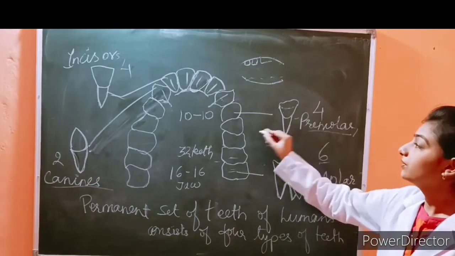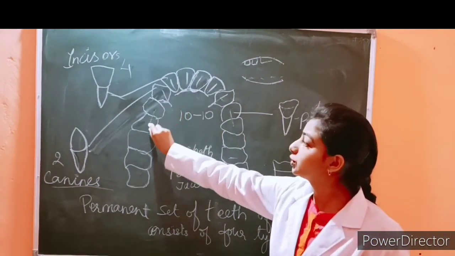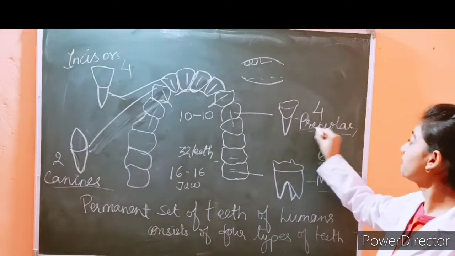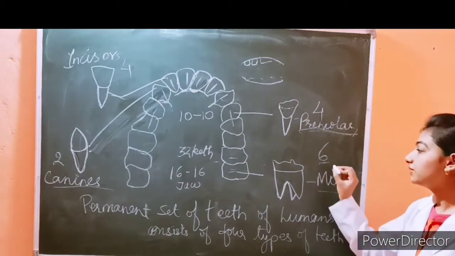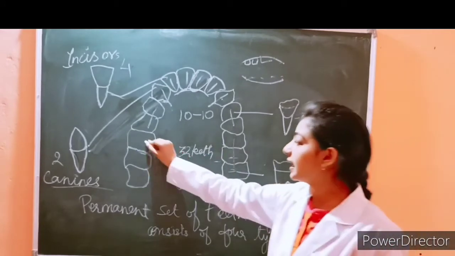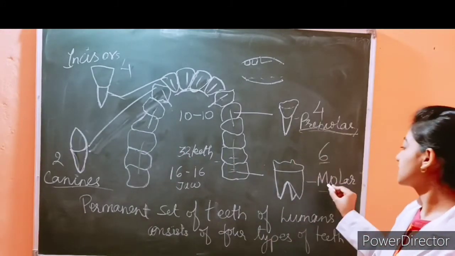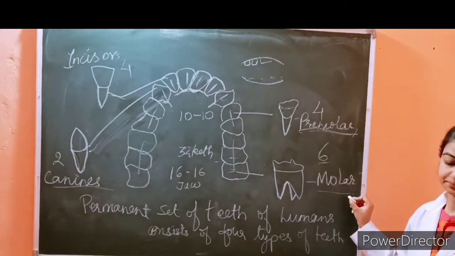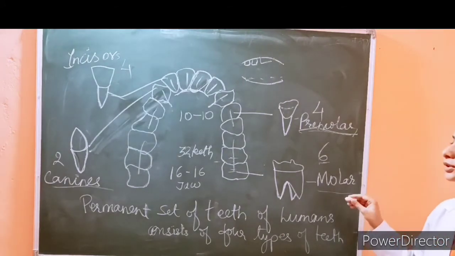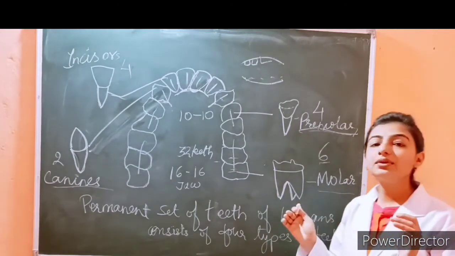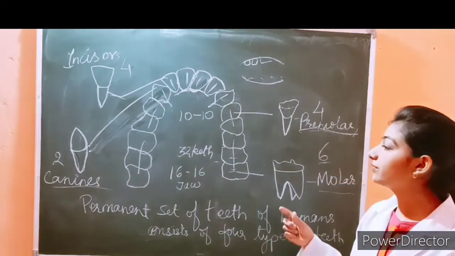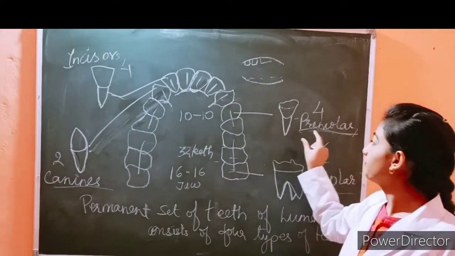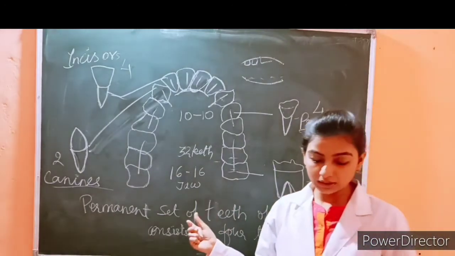After that we have these two that we call premolar teeth. Then we have 6, that is 3 and this 3, that are molar teeth. Okay. So first in front we have incisors. After incisors we have canines, then premolar, then molar.